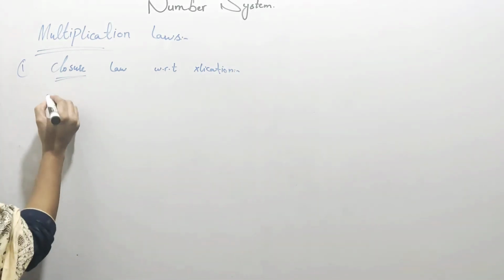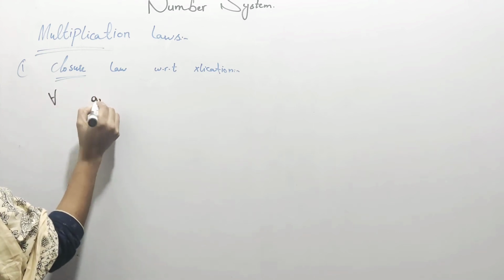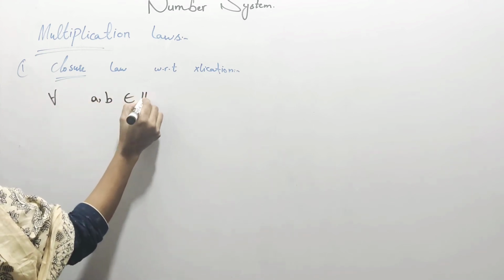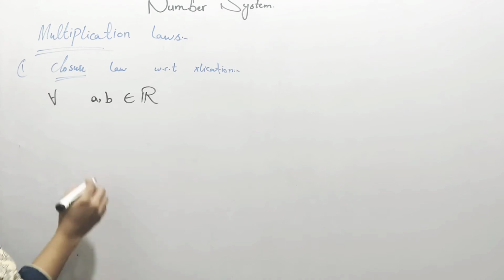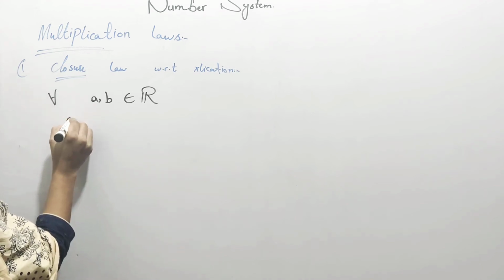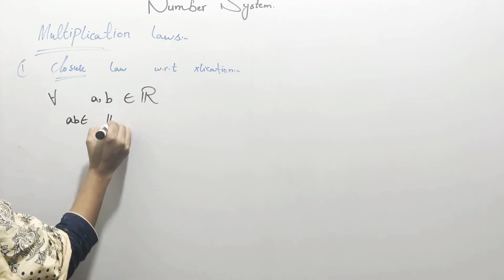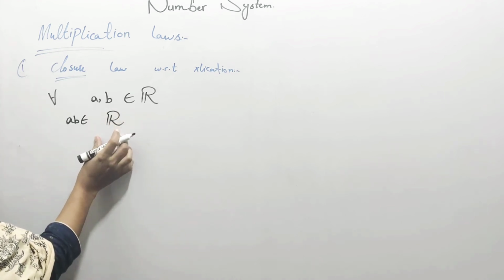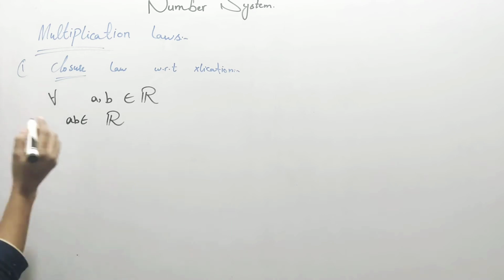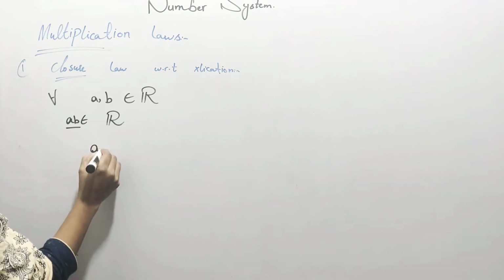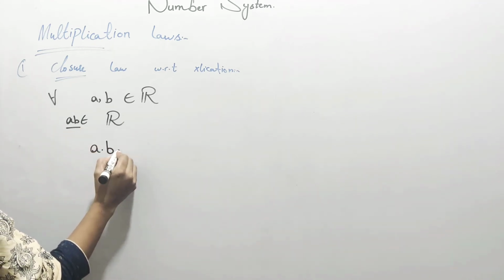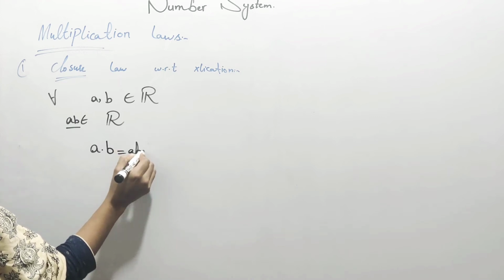Closure law says that if you take any two numbers from the real line, then their product will also be a real number. This means A dot B, which equals AB.